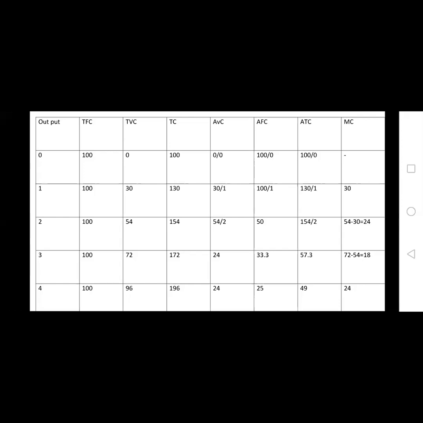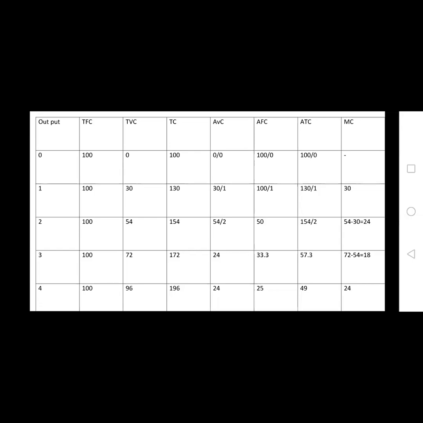Next one is variable cost. Variable cost means raw material cost, labor charges, fuel, power. These are all called variable cost. If you produce zero output, there is no variable cost. Without production, there are no labor wages, no raw material purchasing, and no need of electricity, that is power and fuel. So with zero output, the variable cost is also zero. If you increase the quantity of output, the variable cost automatically increases as 30, 54, 72 and 96.